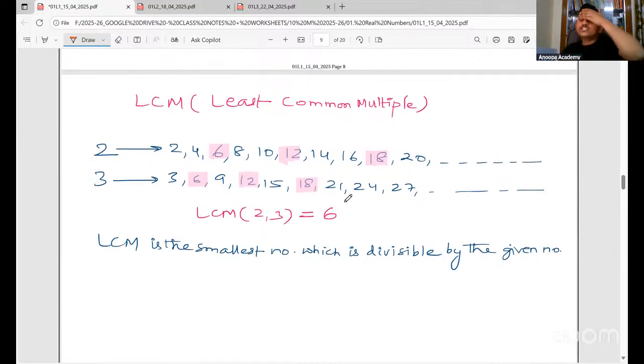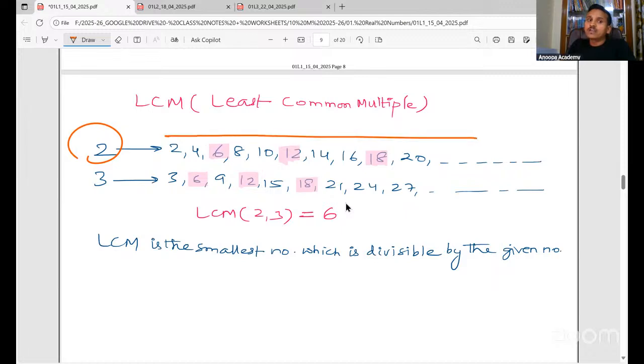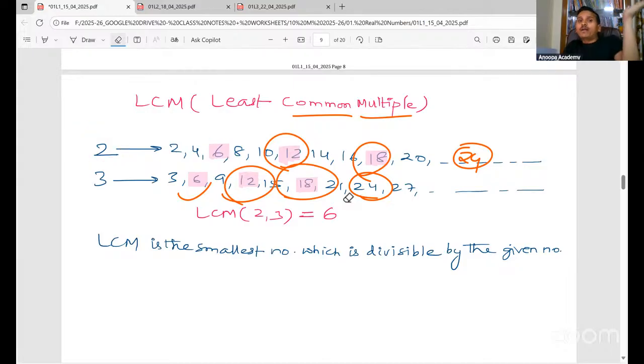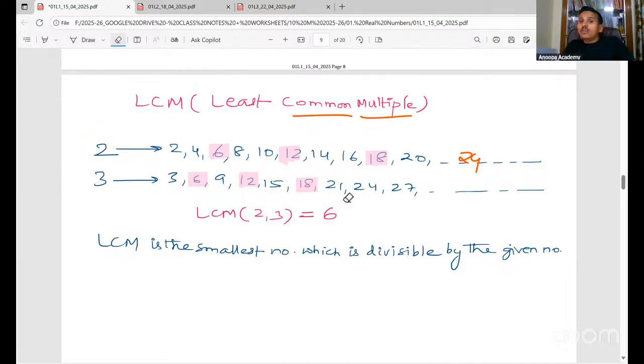Next, LCM, least common multiple. So for 2, I'm writing the multiples of 2 first. 2 1s are 2, 2 2s are 4, like that I keep writing multiples. For 3, I've written multiples. Next, I take the common multiples. Which are the common multiples? 6 is common, 12 is common, 18 is common. And if you keep writing, even 24 will be common. Actually, 24 will come in the multiples of 3 also. So many other multiples will be common.